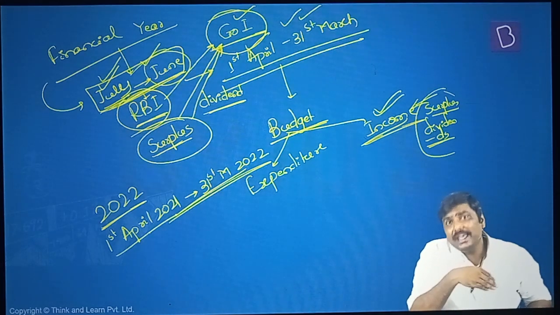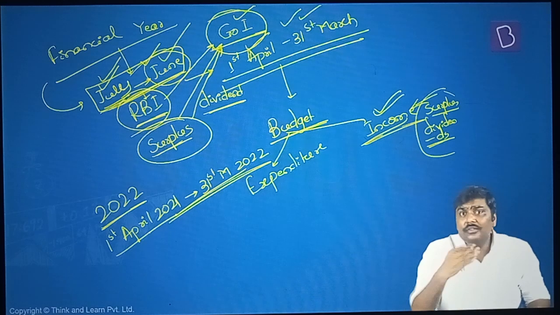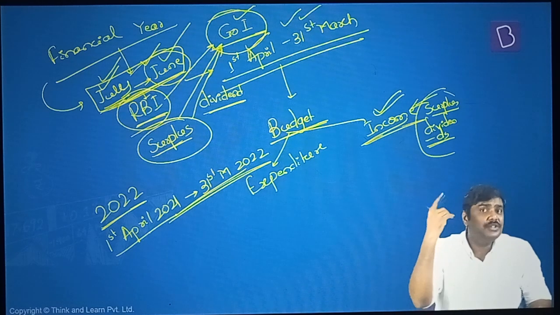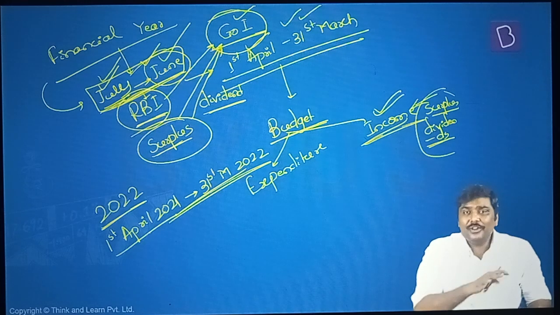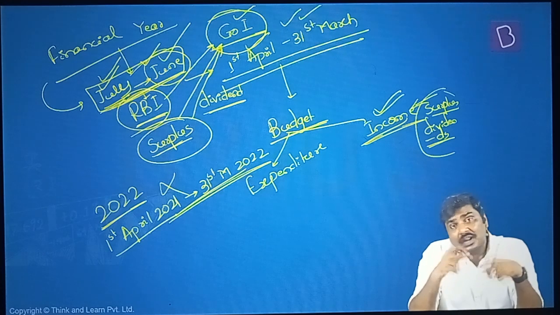So RBI will only be able to find out exactly how much surplus it has earned after the end of June, right? And it will transfer this to the Government of India in the form of a dividend, a surplus, after June is over. But for the Government of India, this particular year is already over. So it creates a certain problem with respect to the transfer of surplus.